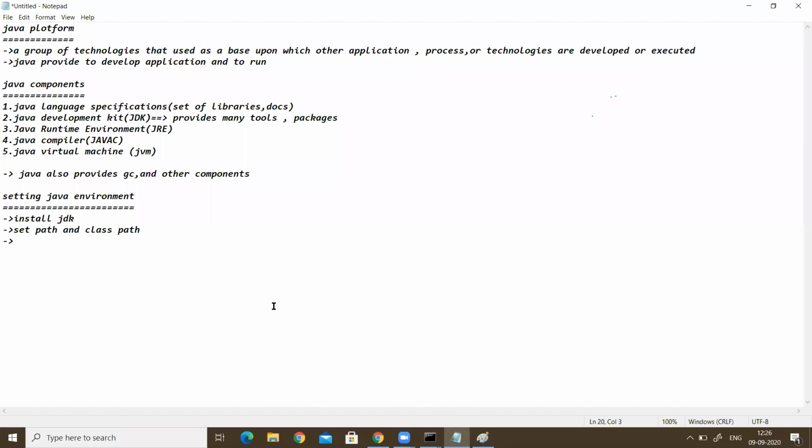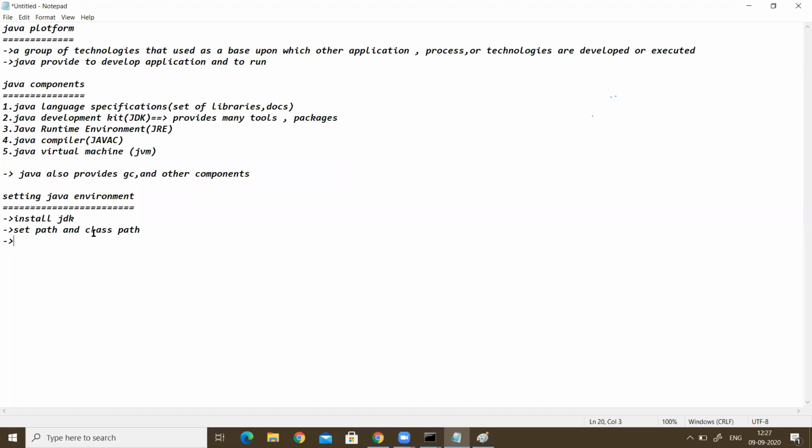Now, what we did was set up the Java environment, which means installing the JDK and setting the path and classpath. Classpath is for the user variable, and path is for the system variable. For the classpath, we set the lib folder, and for the path, we set the bin folder. Lib means library files, bin means binary files. We set those in the environment variables. After setting this, our system is ready to execute programs.